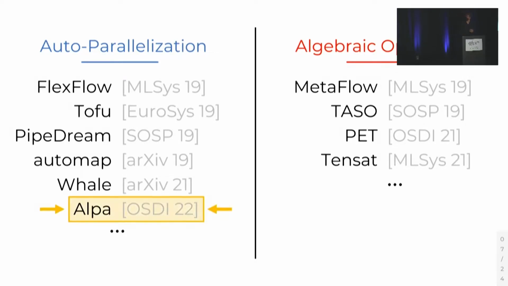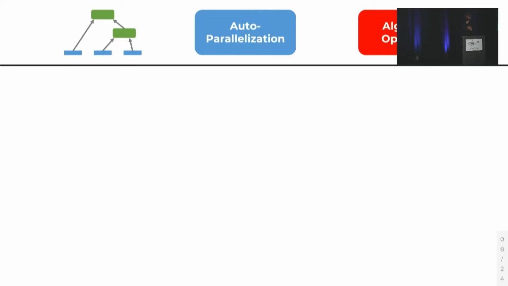As a side note, I briefly want to call out ALPA, a great auto-parallelizer put forward by the people at UC Berkeley, being presented here tomorrow at the ML session. Highly recommend it. Either way, both auto-parallelizers and algebraic optimizers show great results on their subproblems, but there remains a big open question. Given an auto-parallelizer and an algebraic optimizer, how can we apply both to get a good speedup? To understand how this works, we're first going to need to understand the representations on which both operate.